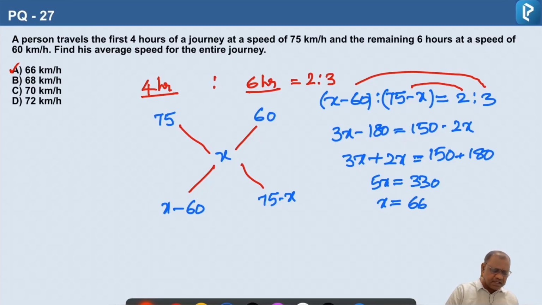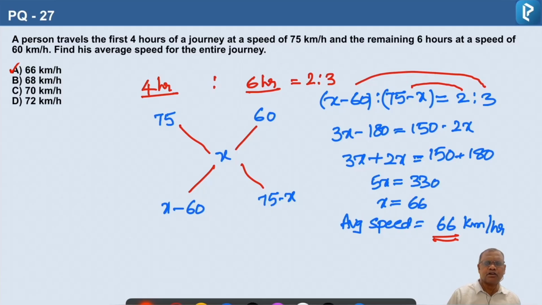So this is the average speed for the entire journey. The average speed for the entire journey is 66 kilometers per hour. So this is the answer. The correct answer is option A.